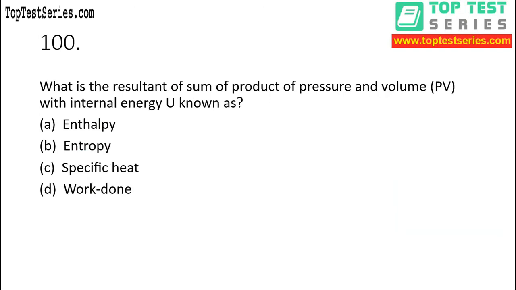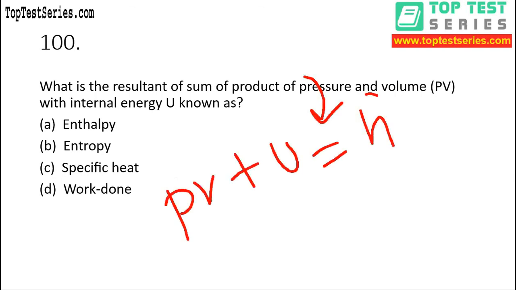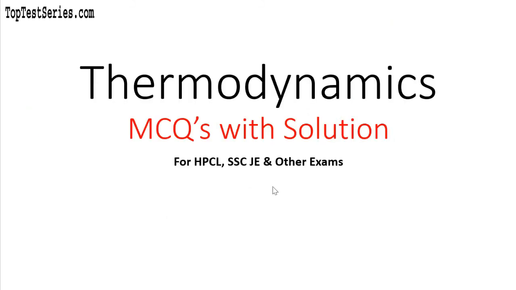Now let's move to question number 100. What is the resultant of sum of product of pressure and volume with internal energy U known as? So just write down in the form of mathematical equation, PV plus U is equal to H. So what is the meaning of H? Enthalpy. So guys, I hope we have learned something from this video.